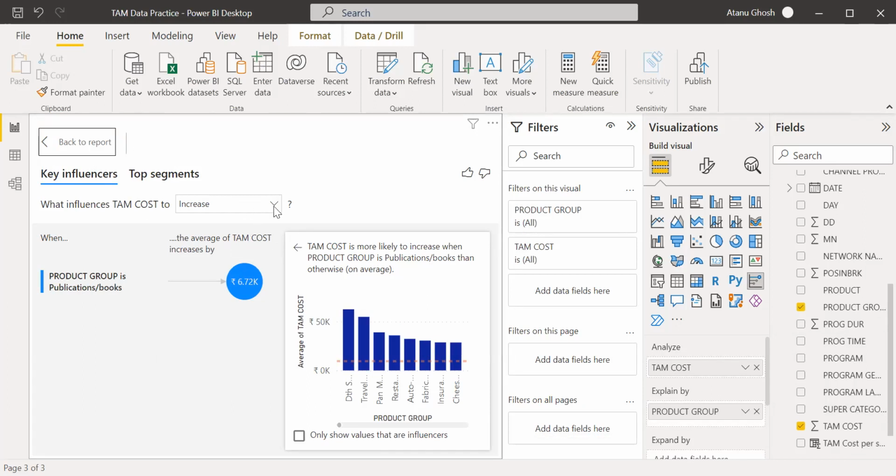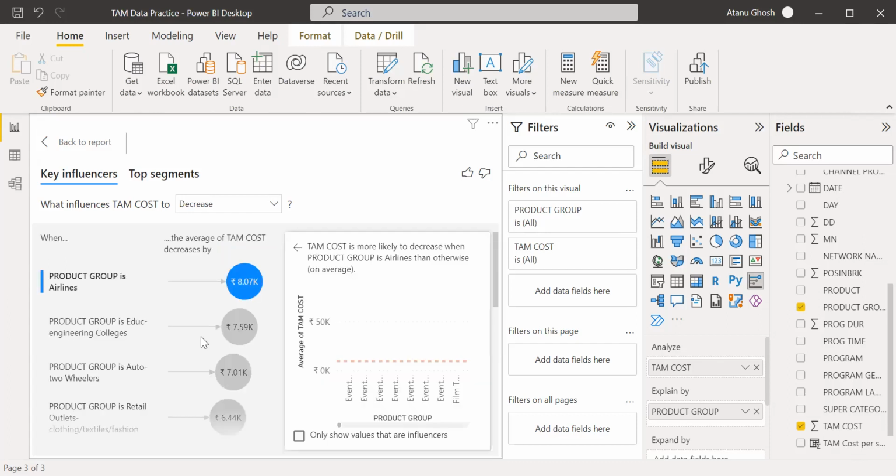And what will make the TAM cost decrease is if the product group is airlines, or the product is education, engineering colleges, or auto two-wheelers. So these are the categories where the TAM cost is likely to reduce. Just finding out a correlation.